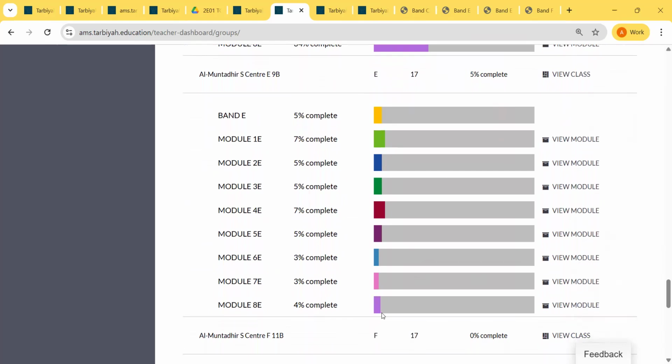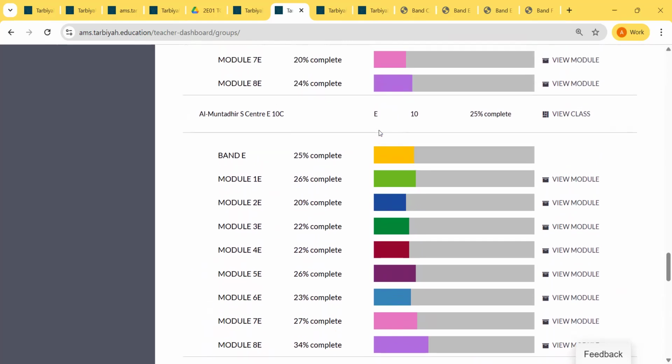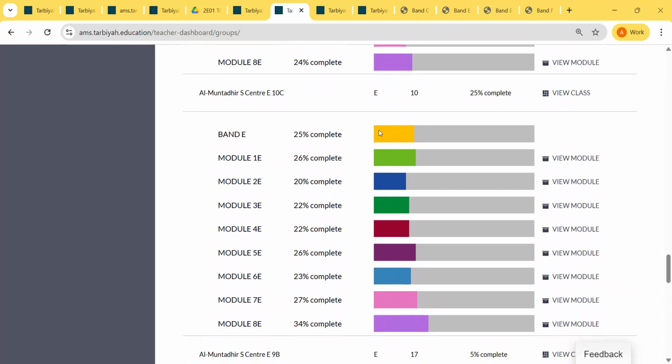Let's say level 9 will not have much progress because they have not started the band yet. It is showing a progress because probably one of the students is redoing this level and did not progress, and that's why their modules are done. So it's showing this progress. Otherwise, it should be blank and it should say 0% completed. Now, if we go to level 10, you will see some of the modules are done because these were the lessons that were completed in level 9.